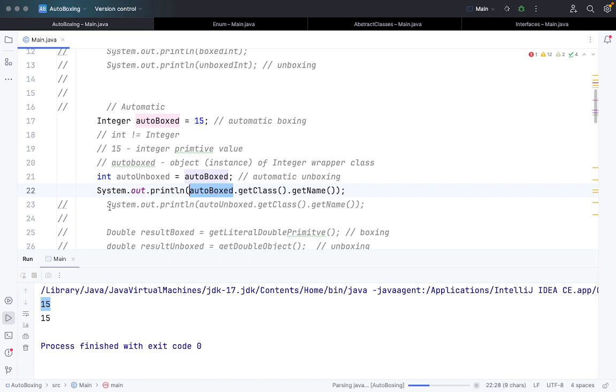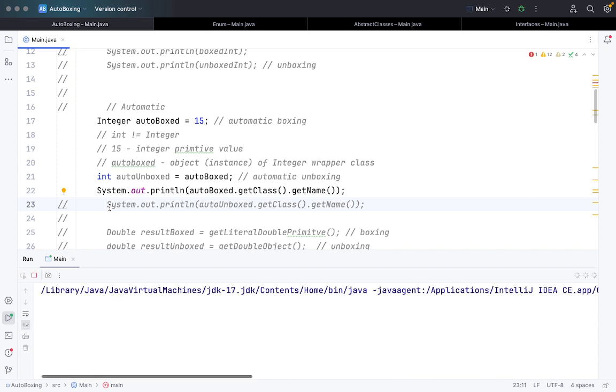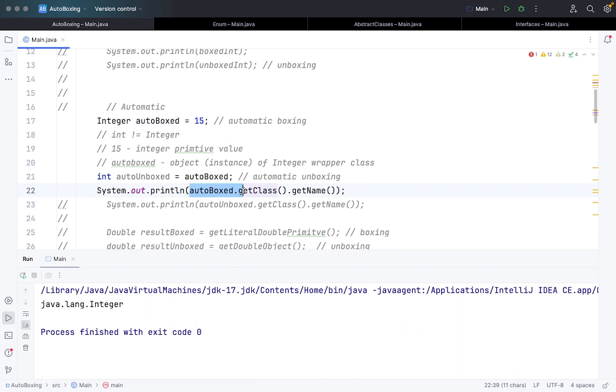Let me run this, and then we will also see the autoUnbox variable of int, if I run the same command of getClass dot getName, how it will look. If I use the command autobox dot getClass dot getName, which gives me the class of the object, it tells me the class of the object that I'm using. So it says java.lang.Integer, so it's a wrapper class. But if I do it for autoUnbox getClass also, let me run this.